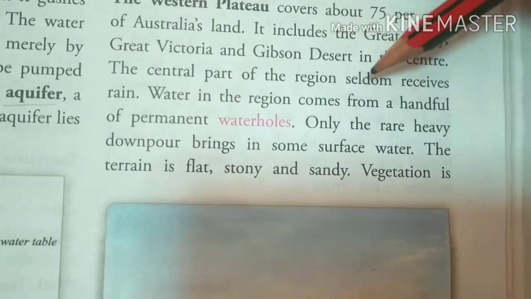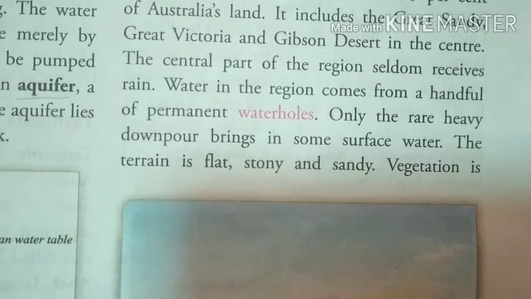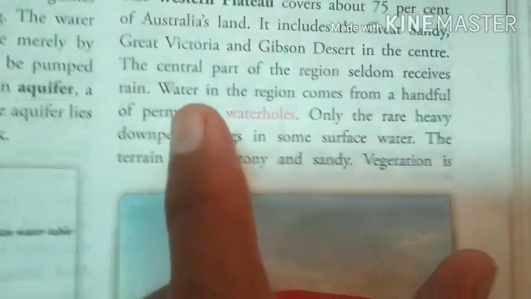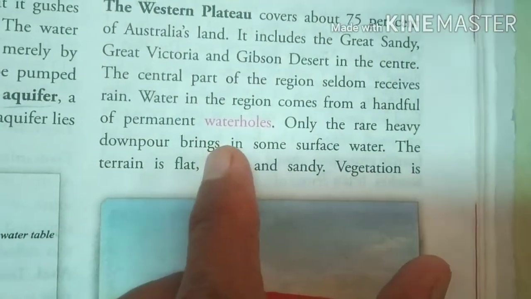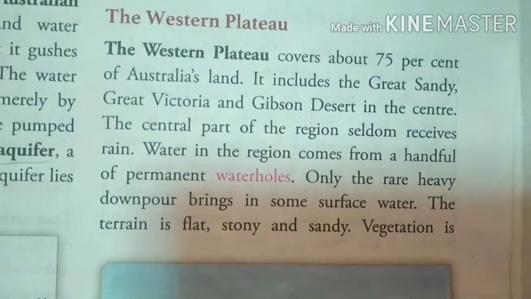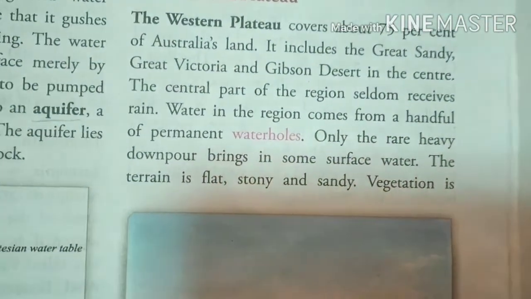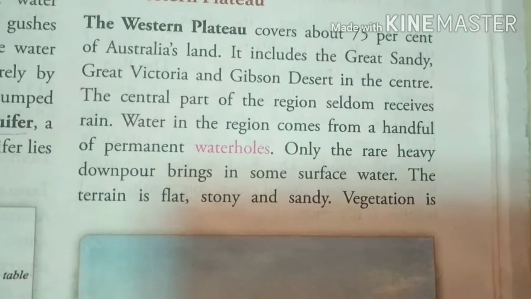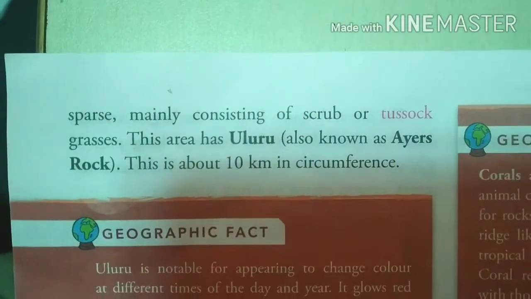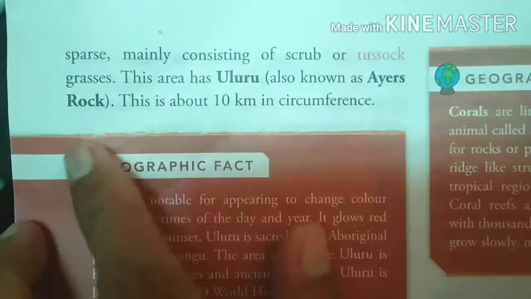The central part of the region seldom receives rain, very little rain. Water in the region comes from permanent water holes. Here we have water holes, which we use to take water. Only a heavy downpour brings some surface water. In some areas of this central western plateau we do get rain. And the vegetation is also sparse, meaning less. Somewhere we have some, because most of the part is desert, mainly consisting of scrub or tussock grasses.